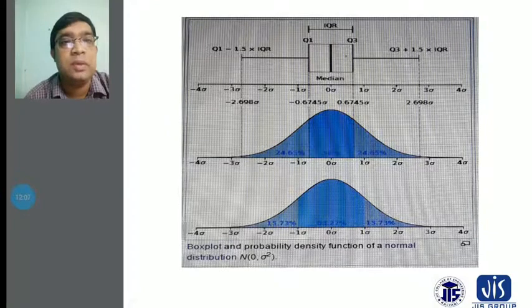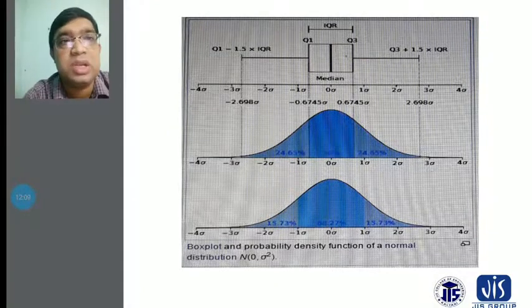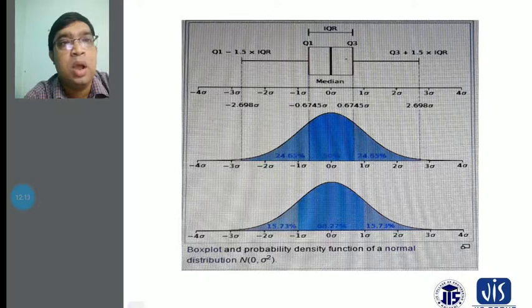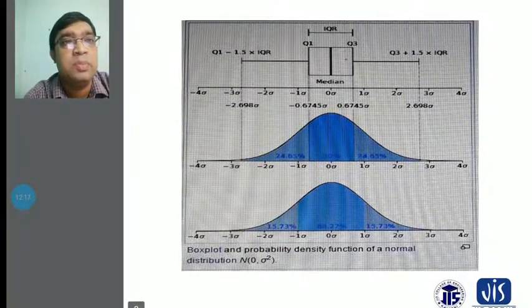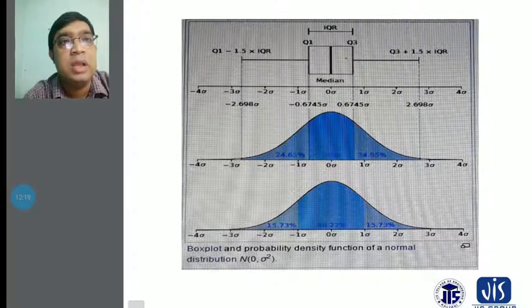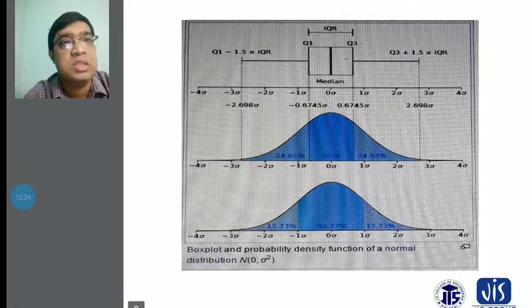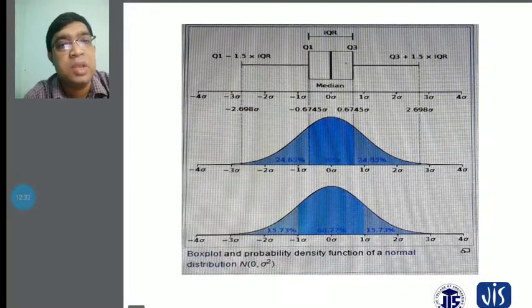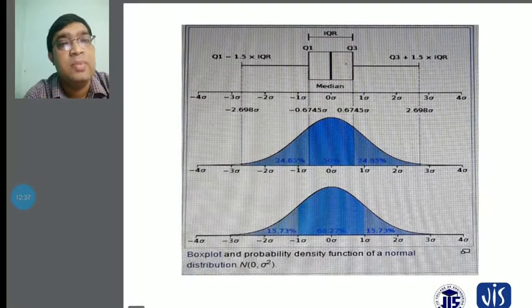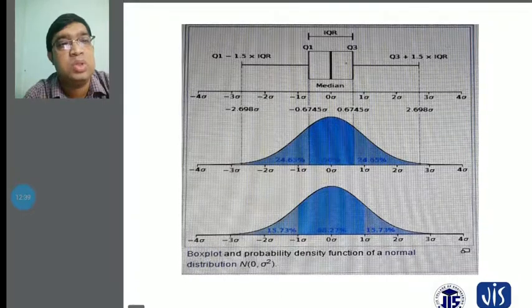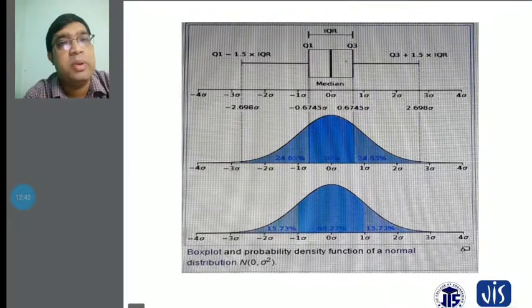Another thing you have to see with the probability density function is described here. You can see the two figures, and four sigma positive and four sigma negative are considered here. One is Q1 minus 1.5 times the IQR, and in between the median is shown on the box plot. The probability density function of a normal distribution is seen centered at 0, with sigma squared as the variance.